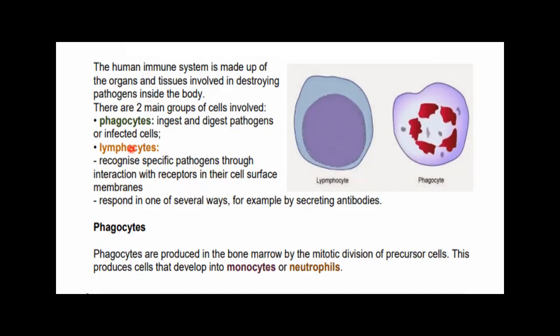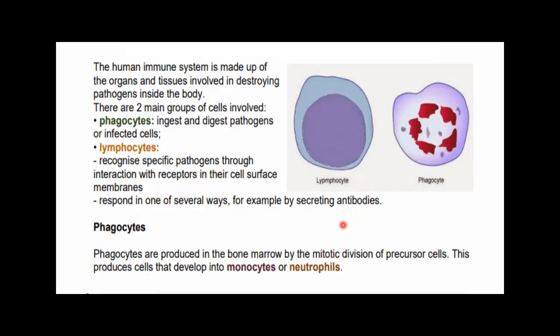So the lymphocyte will recognize that these cells are pathogens, and then they respond in one of several ways, for example by secreting antibodies. Some lymphocytes, the B lymphocytes, can secrete antibodies, and the antibodies are responsible for the elimination of that pathogen by various means.